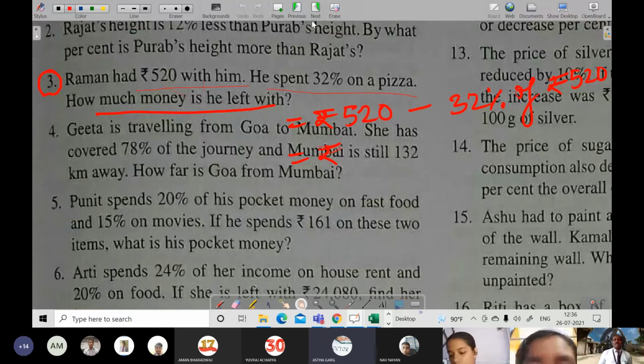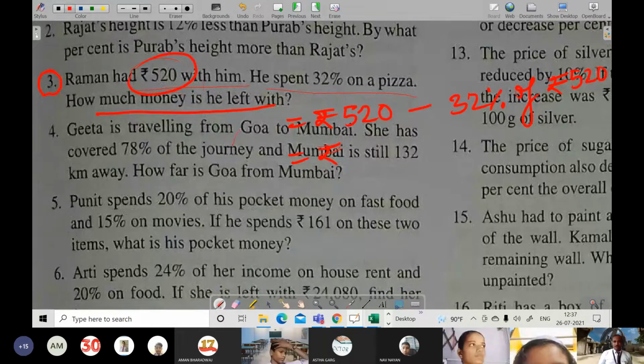Here it has been given only, so why we will assume 100x? You can do it now: left money percentage is equal to 100% minus 32%. That will become 68%. Then you can say left amount is equal to 68% of 520. That also you can do. Got it? Yes, sir. Okay.